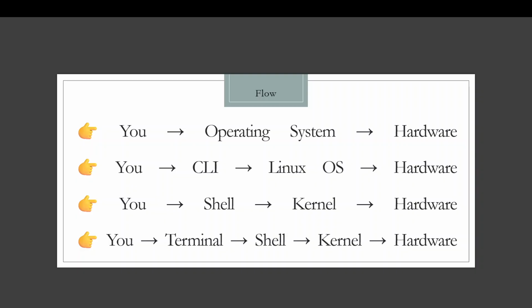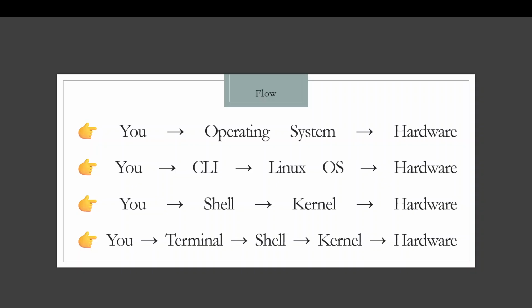This is where the operating system comes in. So operating system, what is it? It is a translator. So the flow becomes you, the operating system, and the hardware. You give the instructions, the operating system understands them, and the operating system tells the hardware what to do, because you cannot directly talk with the hardware, so you use an operating system. Without an operating system you cannot use a computer at all.